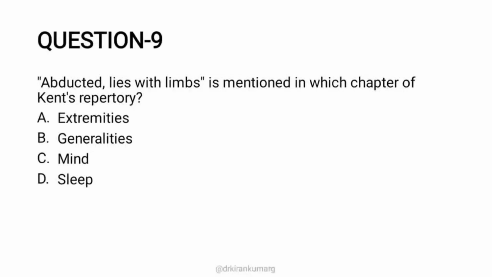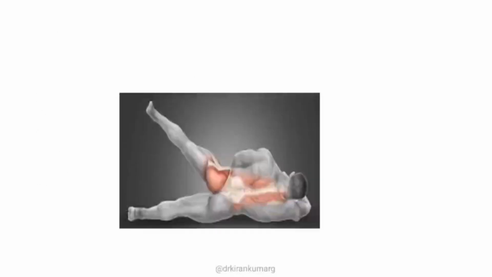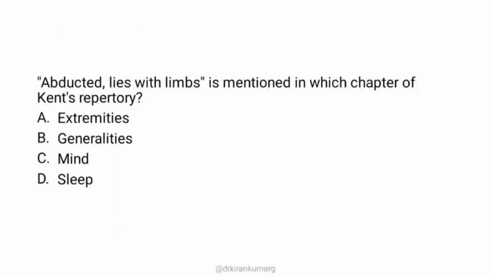Of course there are many sleep positions given in the sleep chapter, but here the right answer is extremities. Under extremities you have abducted, lies with limbs, and this is the first rubric in the extremities chapter of Kent's Repertory.